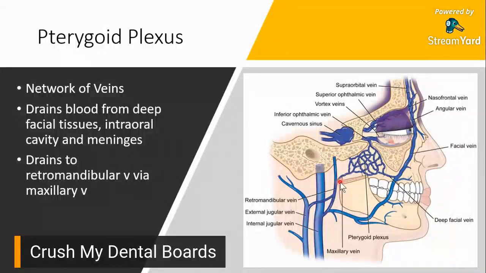Now, the pterygoid plexus, it drains blood from deep facial tissues, intraoral cavity, and meninges. And if you would follow this network of veins, eventually it would drain into your maxillary vein. So you see it right here, yung manipis na yan, maxillary vein. And then eventually would go down via your retromandibular vein to enter your internal jugular vein.